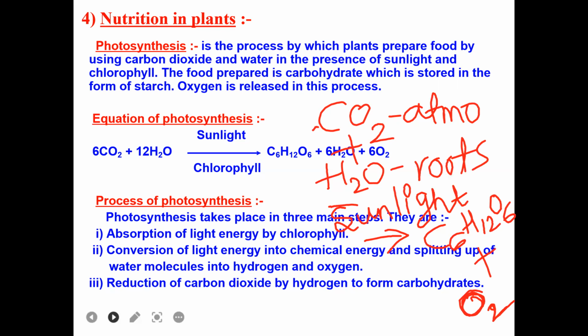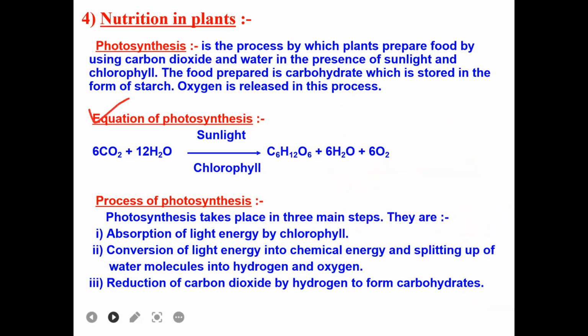So which are the products of photosynthesis? Glucose and oxygen. So as you can see, the equation of photosynthesis, which is very important: carbon dioxide, which is absorbed from the atmosphere, and water, which is absorbed from the roots, in the presence of sunlight in the chlorophyll, forms glucose. Okay, this is glucose. Then water as well as oxygen.